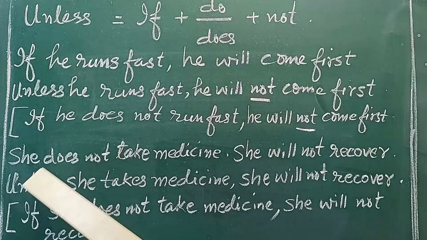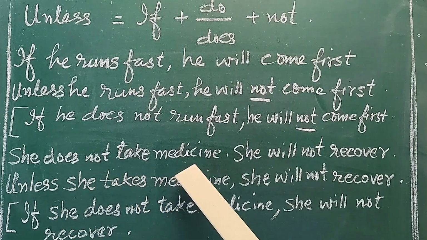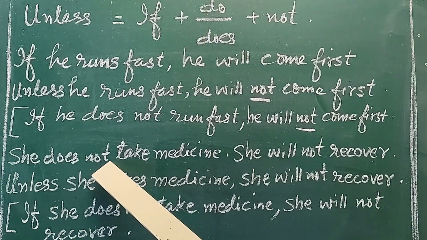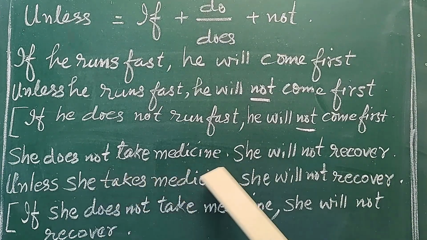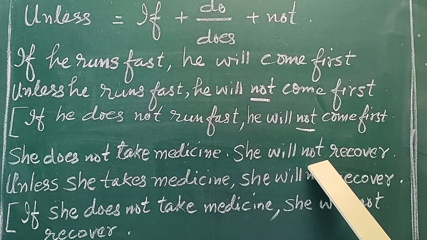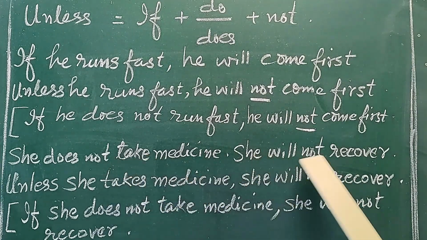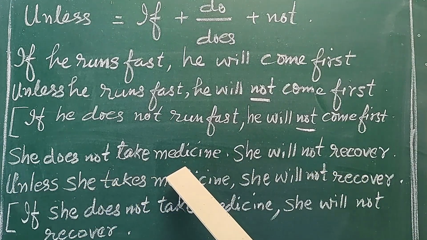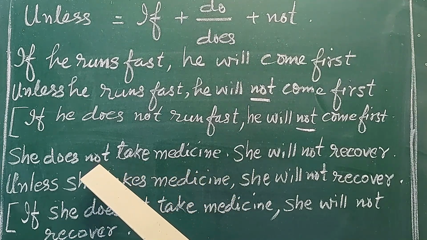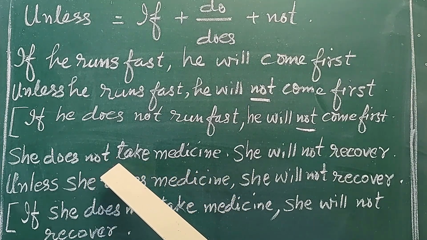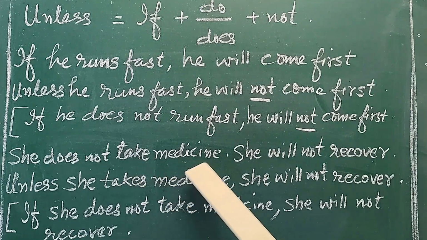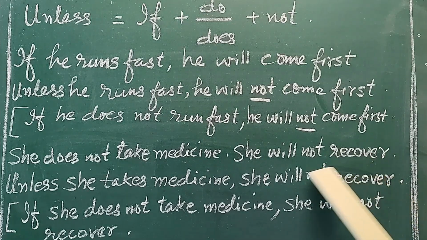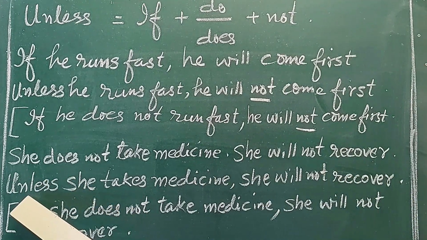That is compulsory. It depends on the meaning or the context of the sentence. The same thing is written here. She does not take medicine. She will not recover. Here the absence of taking medicine is given, and the possible result or outcome of not taking medicine is given here. See again the sentence example. She does not take medicine. That means she violates the rule of taking medicine, and if she does not take medicine, the possible result is she will not recover. The same is expressed using unless.